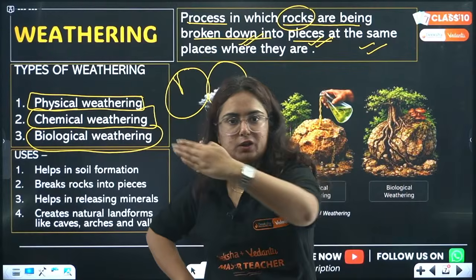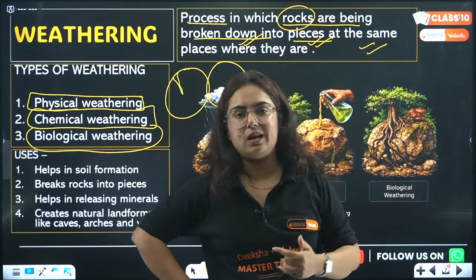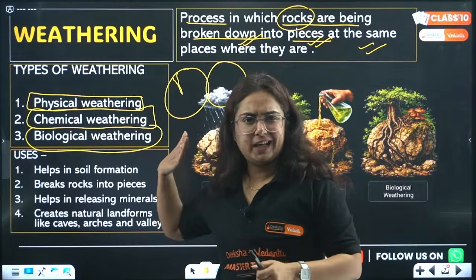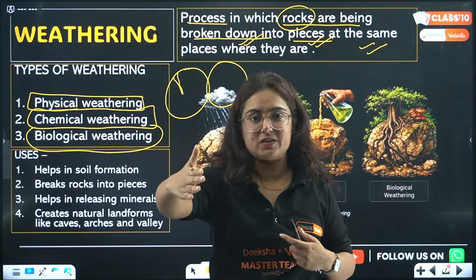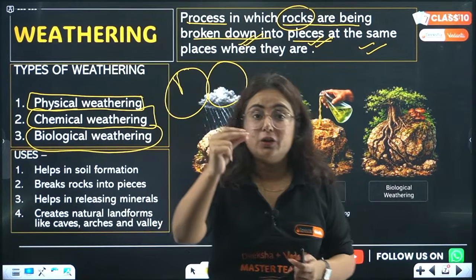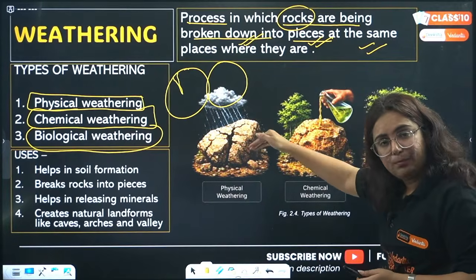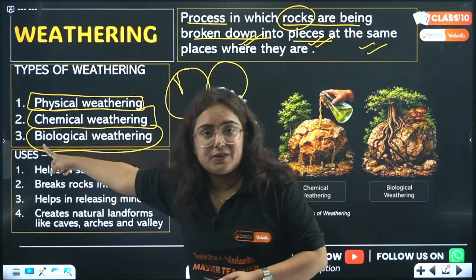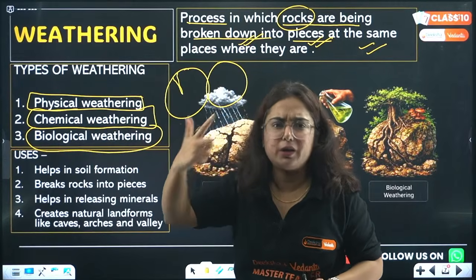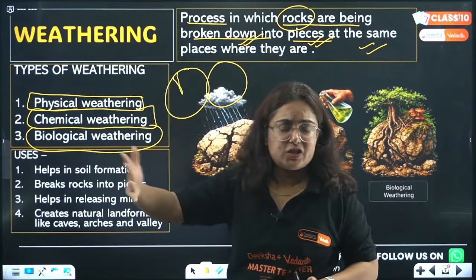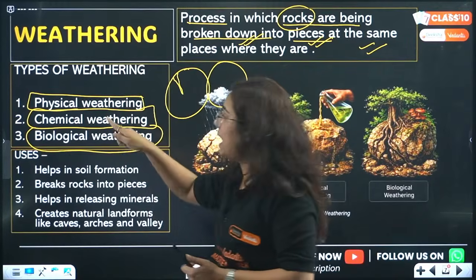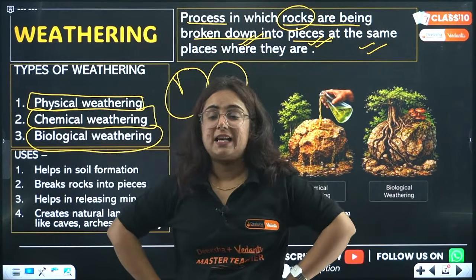River flow with great intensity, like the Ganga river, can break the rocks into pieces. So whenever the rocks get broken into pieces at the same place because of any physical factor like rainfall, river water, wind, glacier impact, etc., it is known as physical weathering.